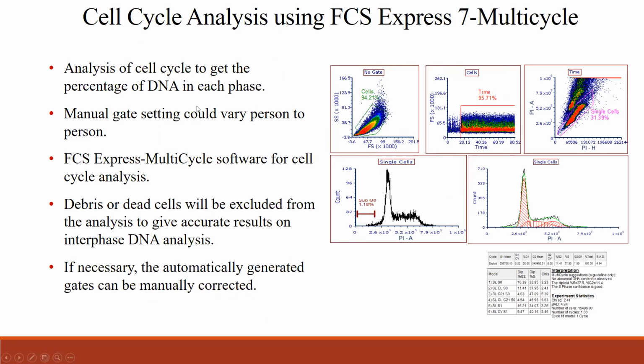So this is cell cycle analysis. When you start the analysis after acquisition, the DNA percentage is analyzed here. The manual gate settings: when you do the basic gates like cell gate, time, and single cell, and then you take the pattern and you see the pattern, instead of manually gating the peaks by using the interval gates, it is better to use the curve fit software.